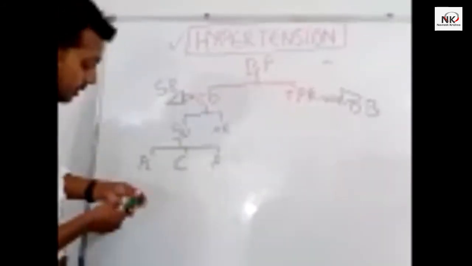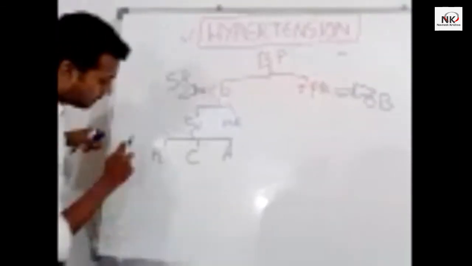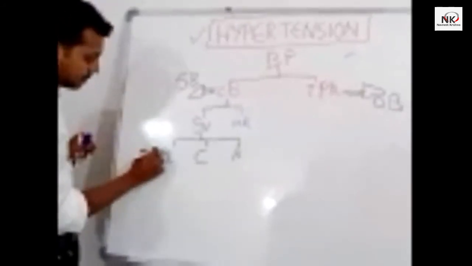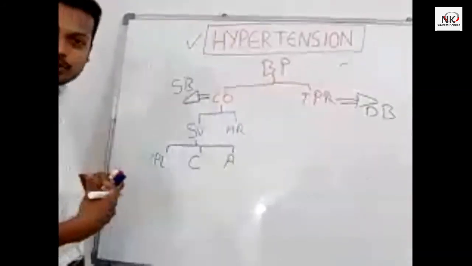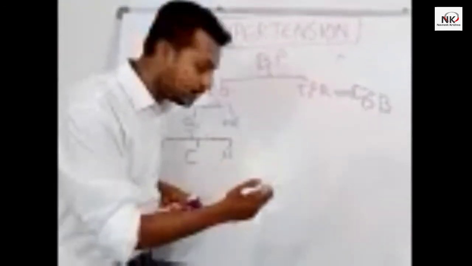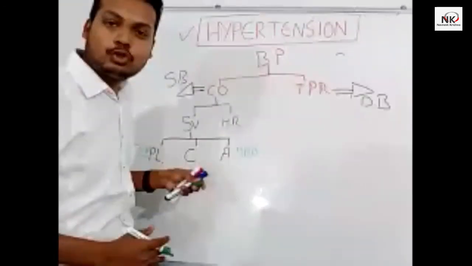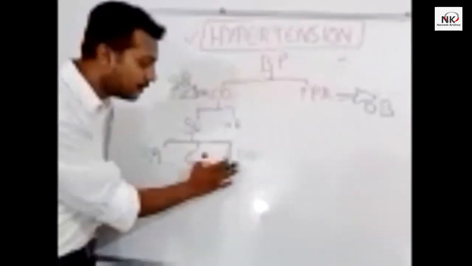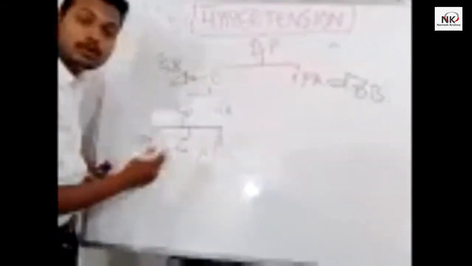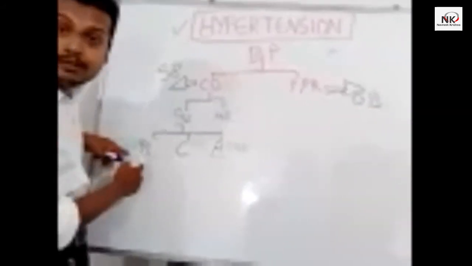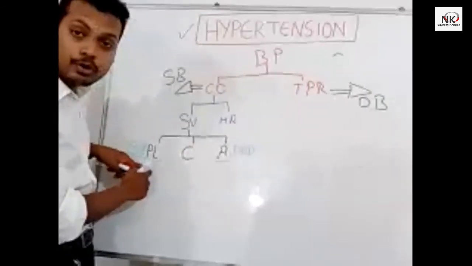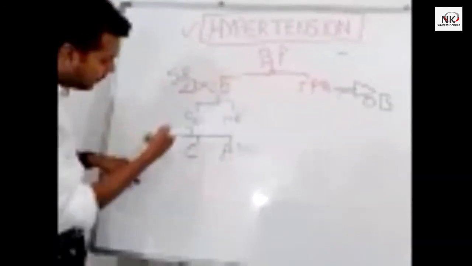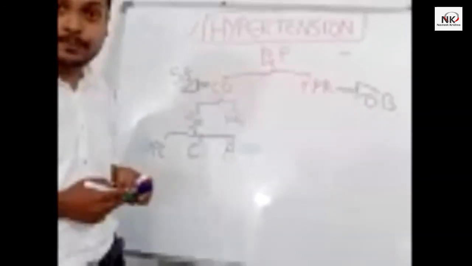So here I will just mention, this preload mainly resembles what? Systolic blood pressure, cardiac output. And this afterload means what? Diastolic blood pressure, total peripheral resistance. So if any change occurs in afterload or total peripheral resistance, we need to look at the diastolic pressure. And if anything goes wrong with the preload or end diastolic volume, which affects the stroke volume and the cardiac output, we need to look at the systolic blood pressure.